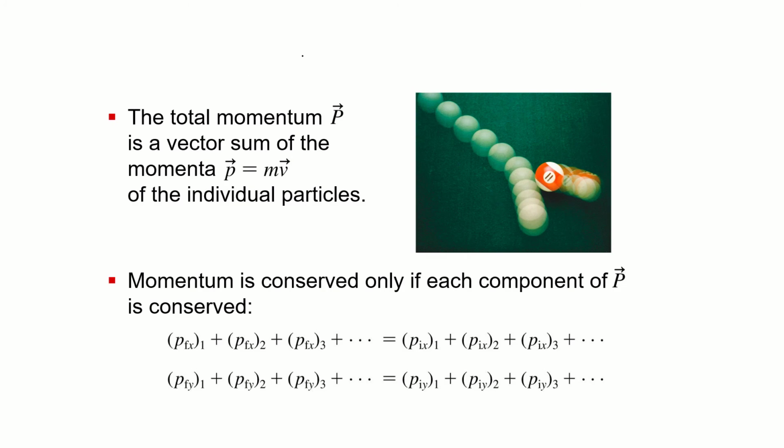We showed that P initial for the system is equal to P final for the system, and that's still true in two or three dimensions. Nothing changes; we just have to do this component-wise. The total initial momentum is equal to the total final momentum, but we do that in components. The total momentum in the x direction at the start is equal to the total momentum in the x direction at the end, and likewise in the y direction.